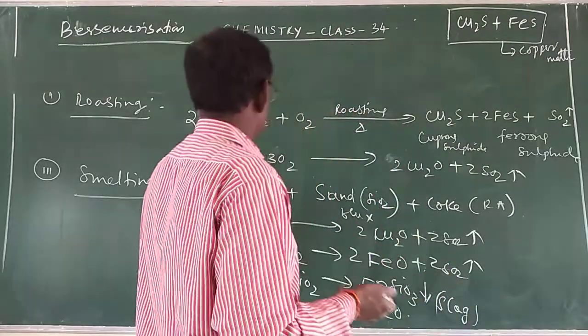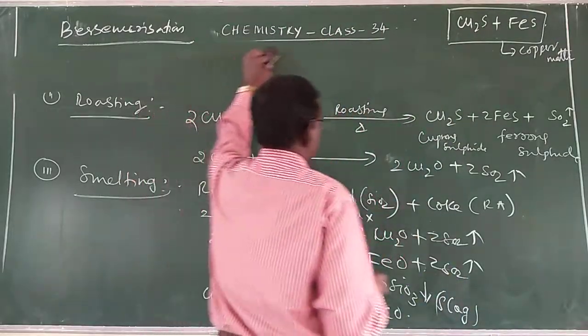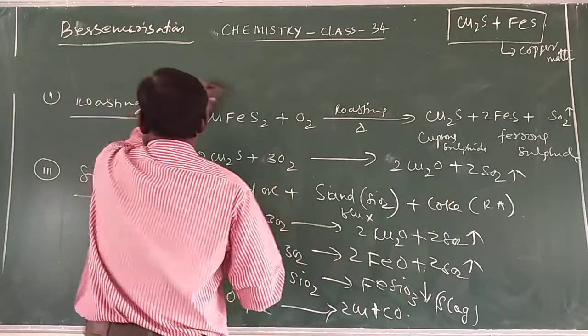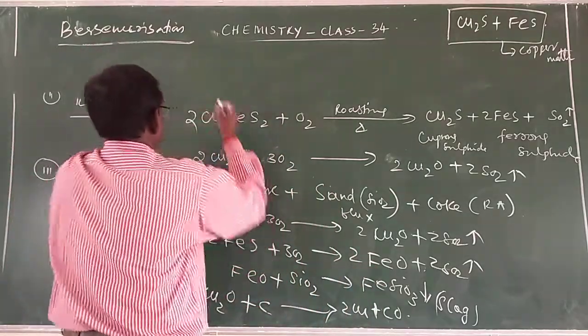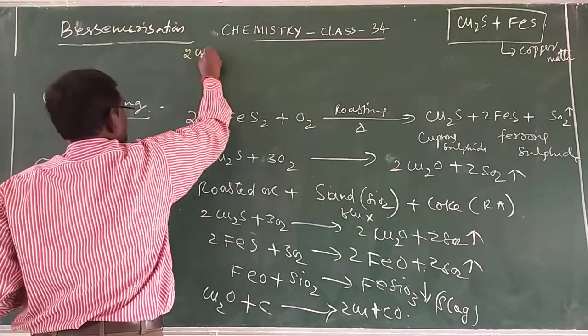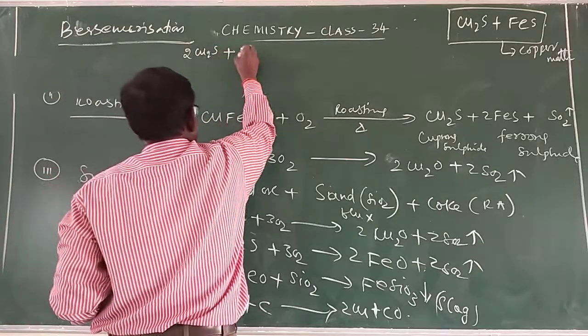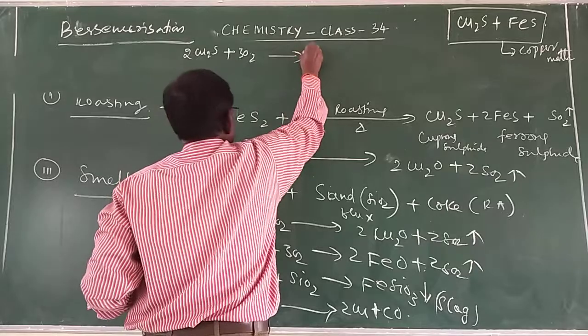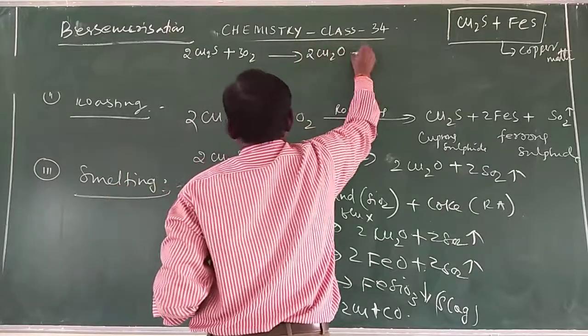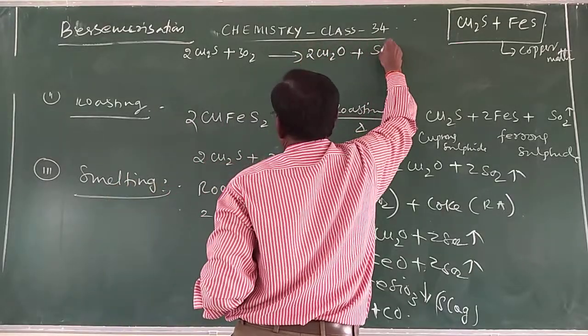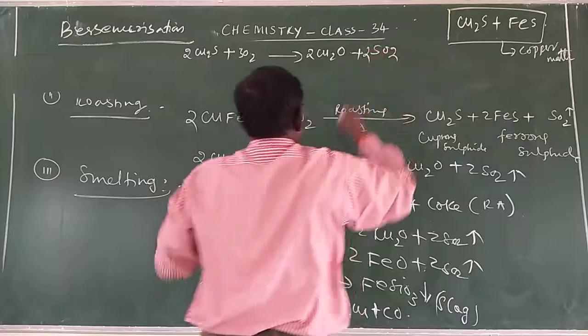At this stage, almost all the cuprous sulfide is converted: 2Cu2S plus 3O2 gives 2Cu2O plus 2SO2.